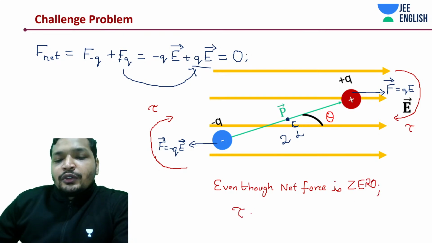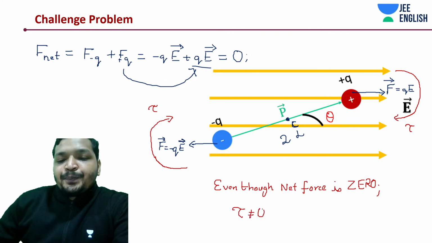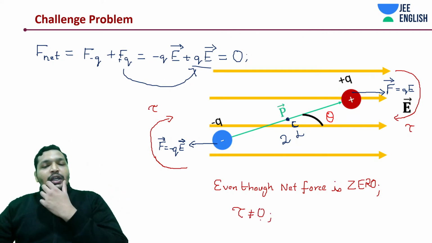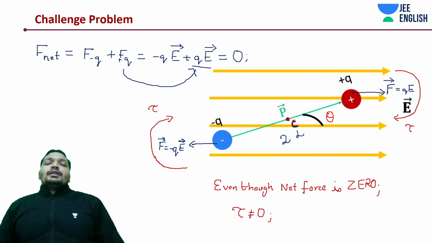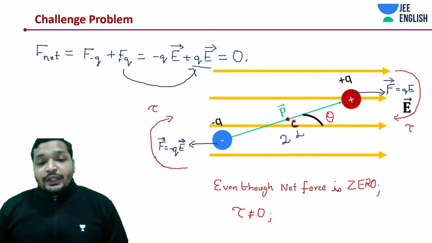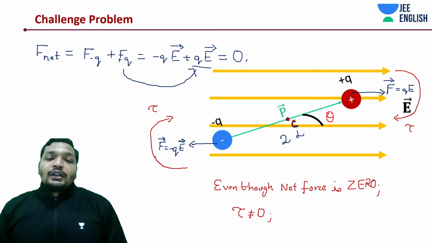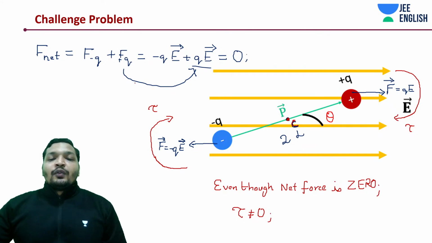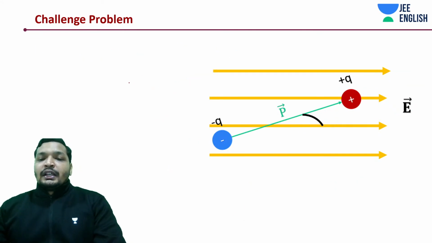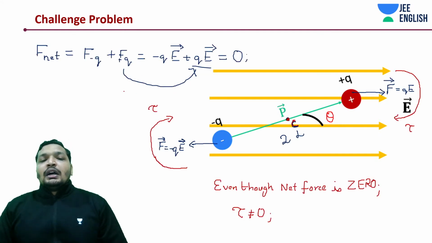What is the torque going to be? And we would be calculating torque about the center of the dipole. Now, this is a concept in the question. There are two kinds of torque. And how do we find out what is the net torque? Let's get on to the next page. I hope you understood this problem.